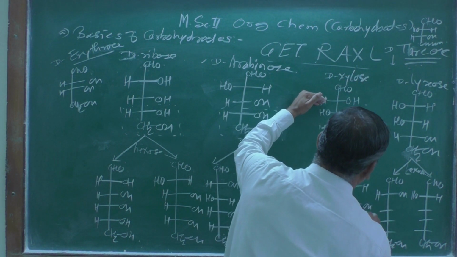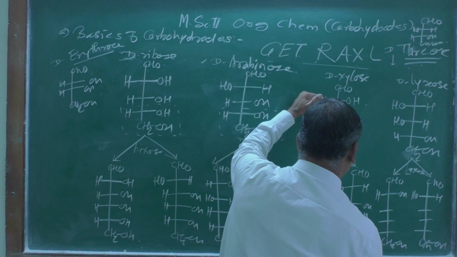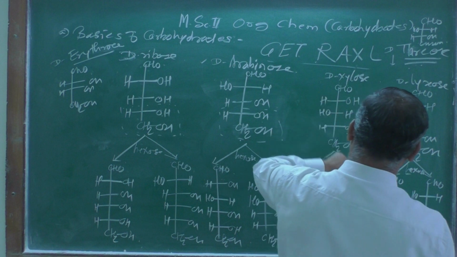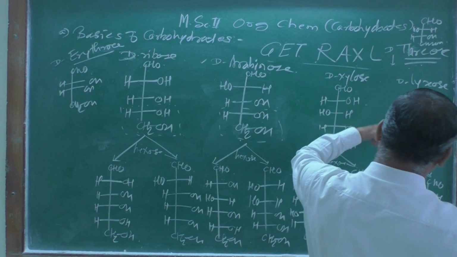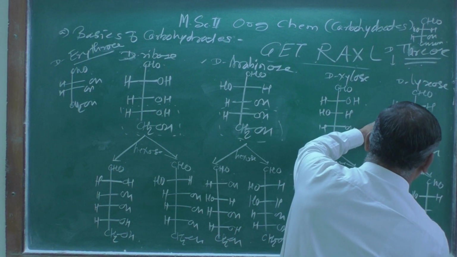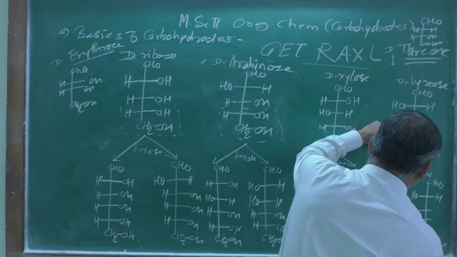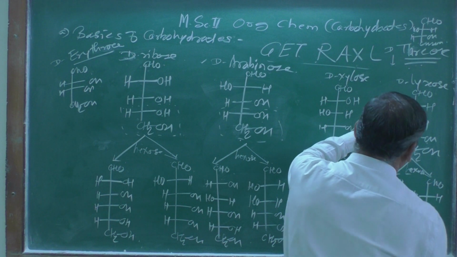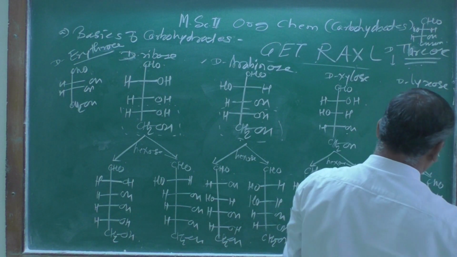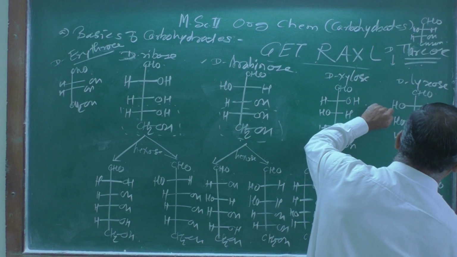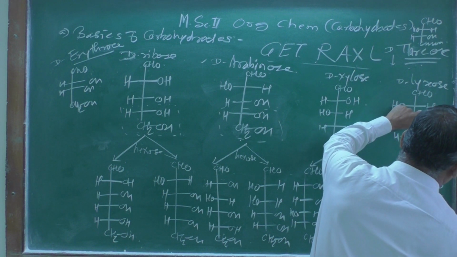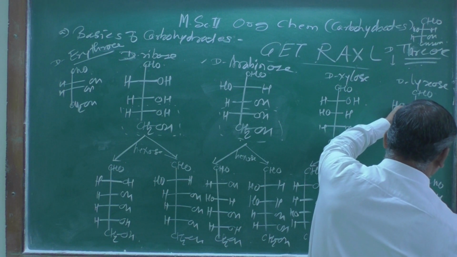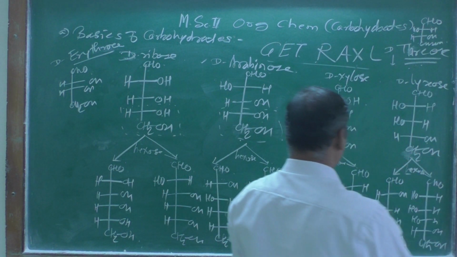Here OH, H and OH, here H, HO, H. In this case also, here is a H and this OH, H, HO, and here also you should write as it is. H, OH, then H, HO, and all are the D series.